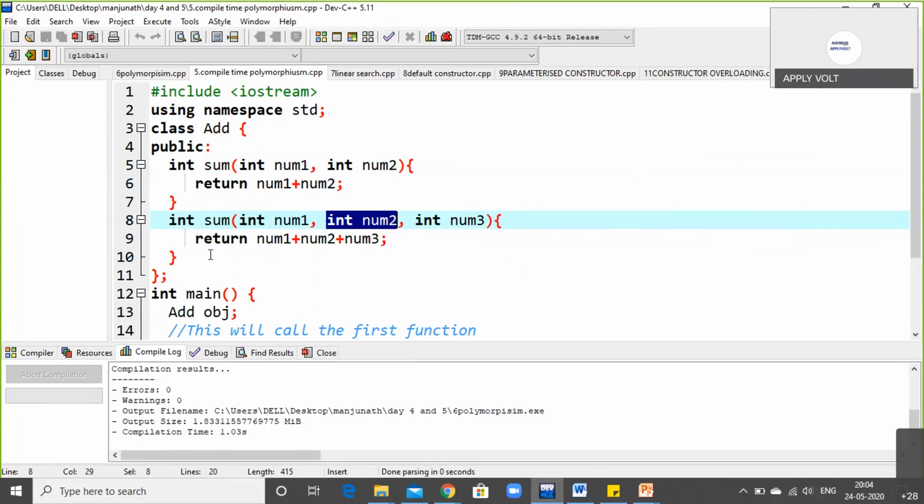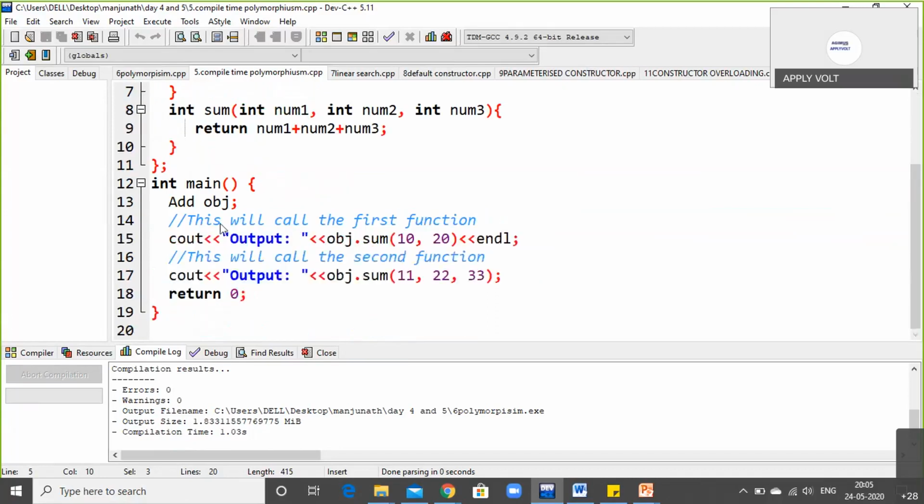What I have to return, what I have to get from these 3 arguments, could be multiplication, division, subtraction or addition. Here I've used the addition operator, so all the 3 numbers you have to add and store in sum. So there are 2 methods named sum, and the arguments are different for the 2 methods.